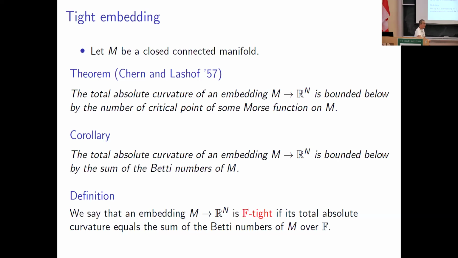With this, we can define a tight embedding of a manifold. An embedding of M into a Euclidean space is F-tight if its total absolute curvature equals the sum of the Betti numbers of M over F. So this is an edge condition like Golod.